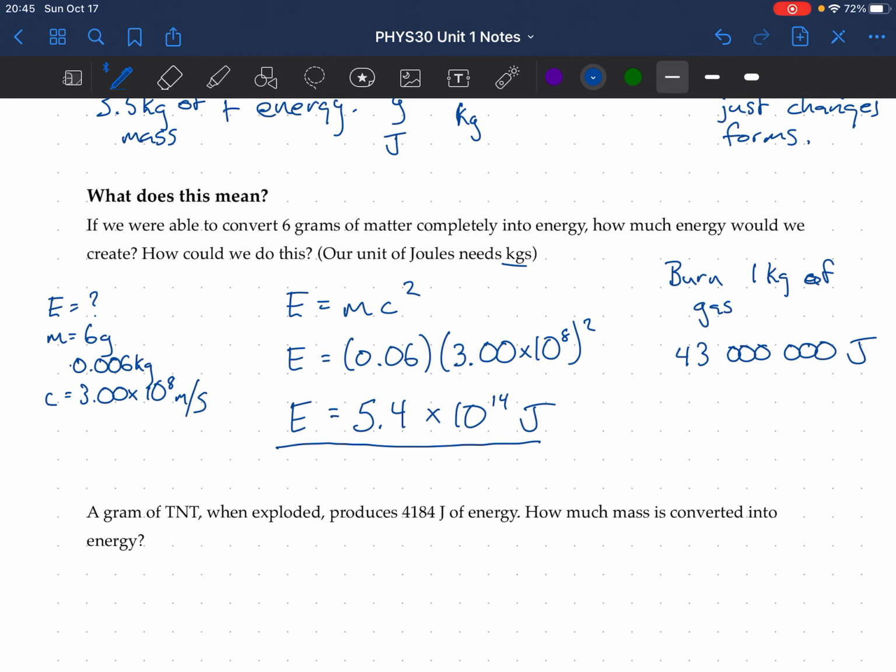I'm going to take my answer here, 5.4 times 10 to the power of 14. I'm going to divide it by 43 million. I get about 12,600,000 kilograms of gas.